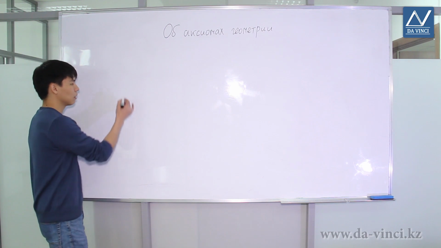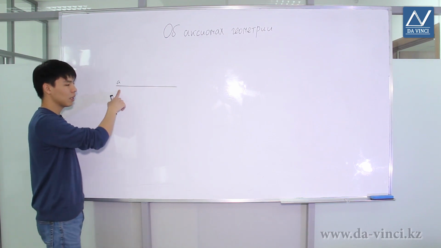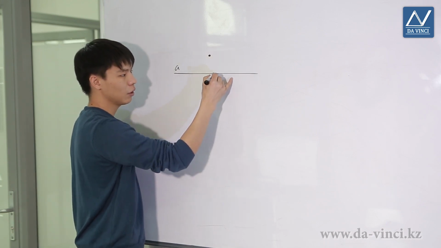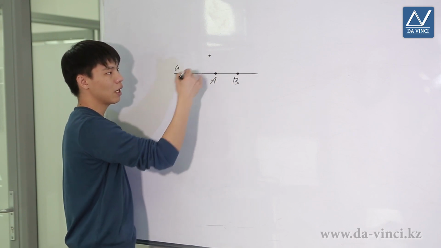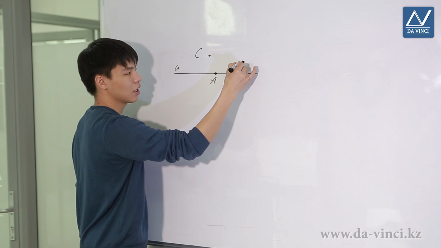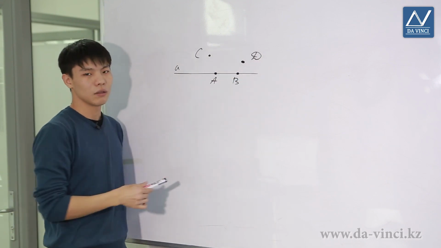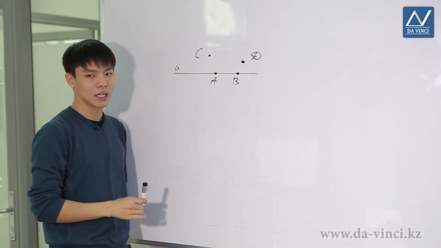For instance, there exists such a straightforward axiom that irrespective of the line, we are able to indicate points that are part of this line and points that are not part of this line. For instance, points A and B are located on line A, whereas points C and D are not situated on line A. This statement is quite evident, but we are unable to demonstrate it strictly in terms of geometry. This statement will be considered an axiom.